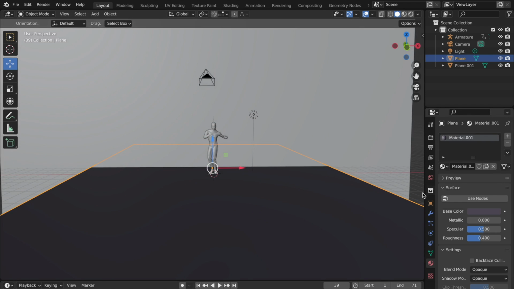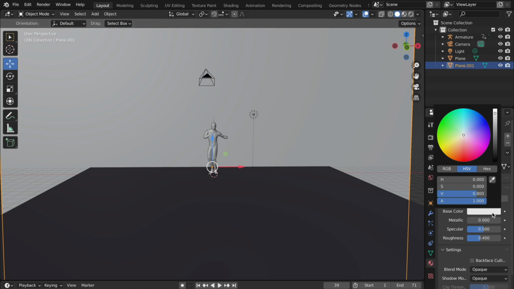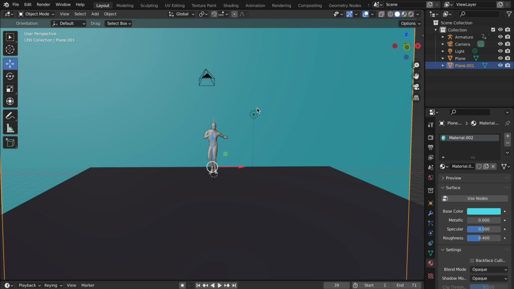Something like that. And then for this background one, we will just use any color you guys like. So I'm just going to use blue now. Then I will check with my camera. And that looks great. So I will just use that now, and now we are ready to render.